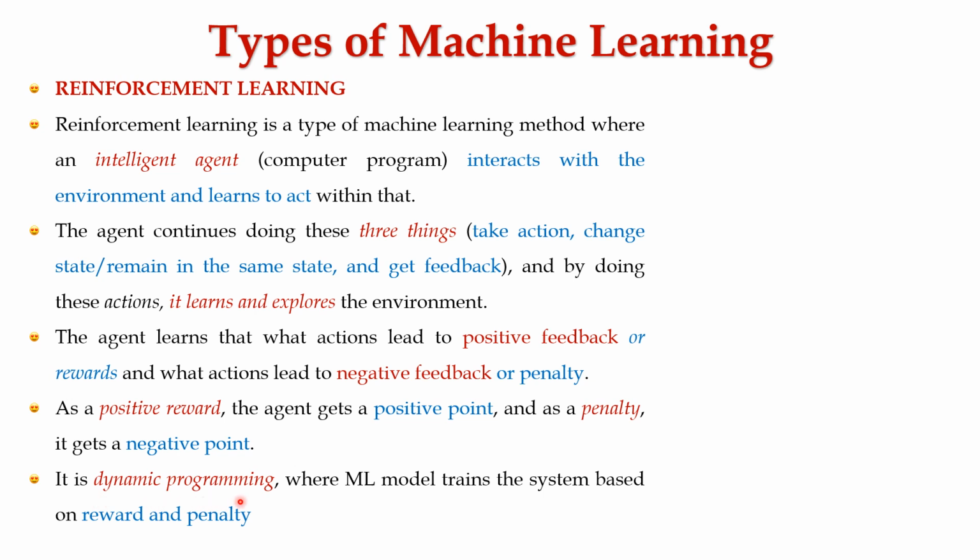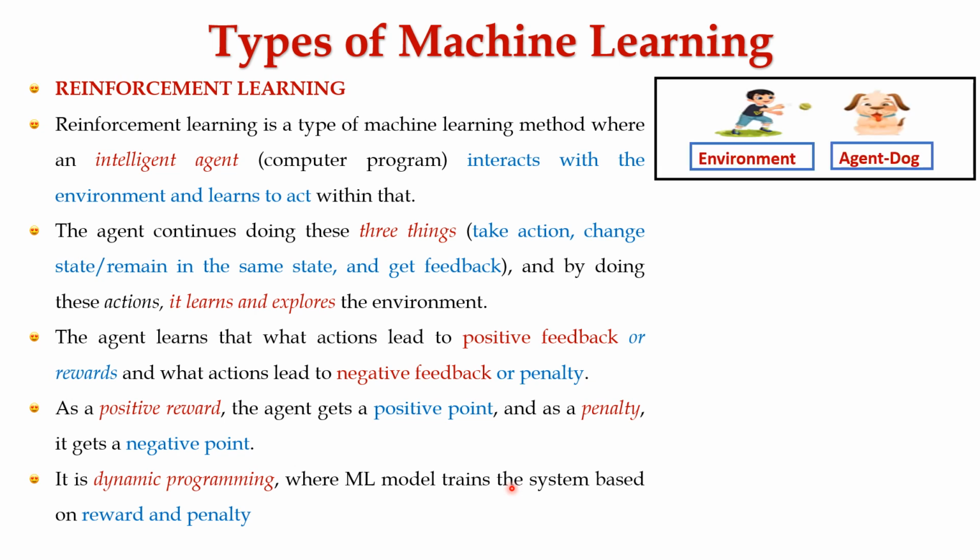It is one of the dynamic programming techniques where the ML model trains the system based on penalty and reward. Let's consider this image, which depicts reinforcement learning. The environment is where the boy plays with the ball, and the agent which we have chosen here is the dog.